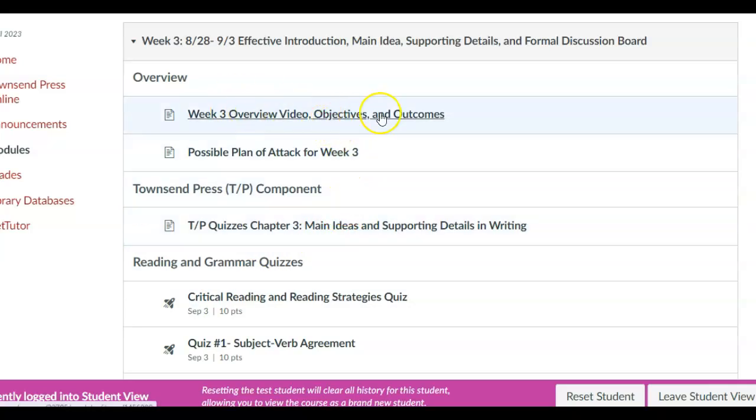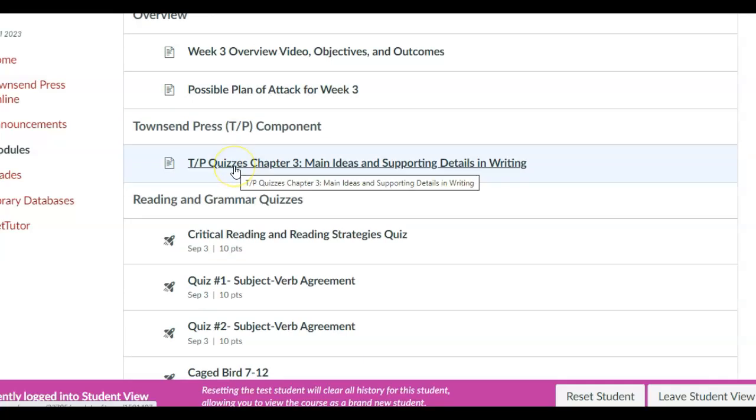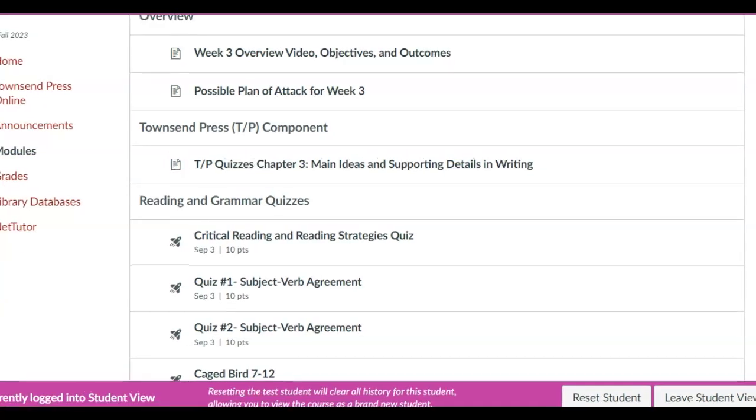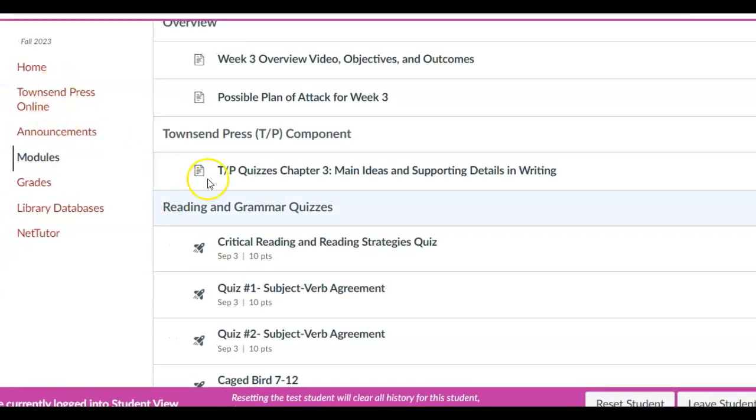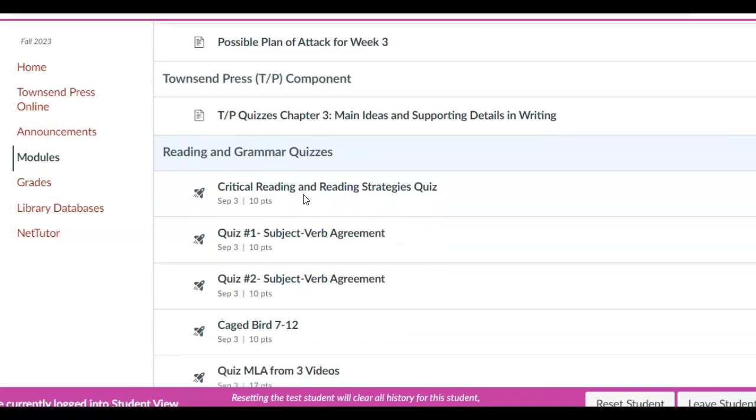First of all, you can look over the objectives and the outcomes for this week, the plan of attack. This is how I would go about completing this, what I would do first. Then here, the Townsend Press quizzes. You click on there, everything you need is embedded in there, and you'll come over here to access all those quizzes for Townsend Press.